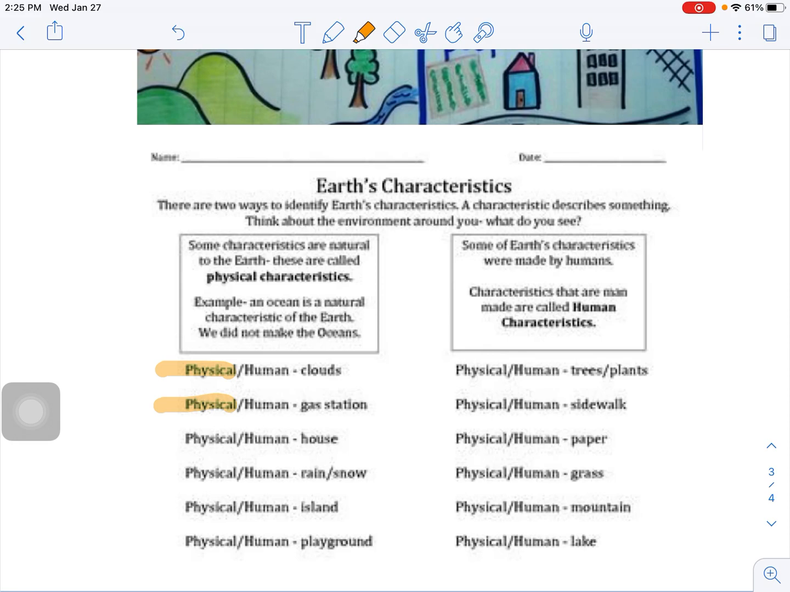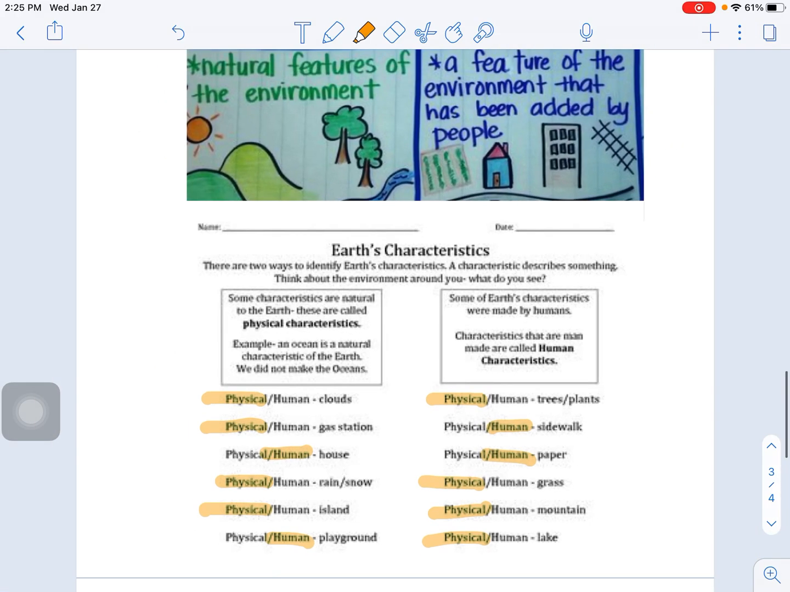All right, so I'm going to go over the answers with you. Pause it if you're not ready. So house is human. Rain and snow is a physical characteristic. An island is a physical characteristic. A playground is a human characteristic. That was made by humans. Trees and plants, I'm on the other side now, is physical. Sidewalk is human because humans have to lay that concrete down. Paper is going to be human. And grass is physical. Mountains is physical and lake is physical. Sometimes humans do make and create their own lakes, but for this purpose, I'm going to put it as physical.